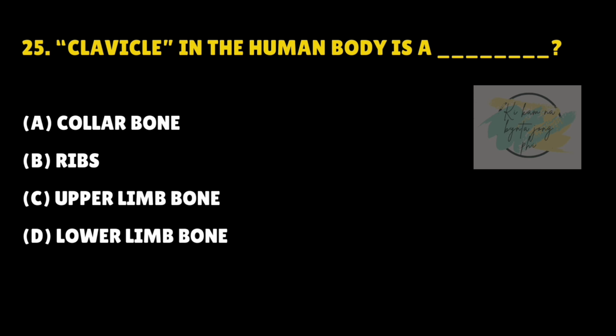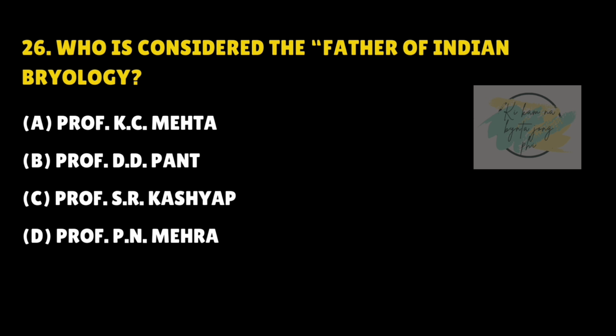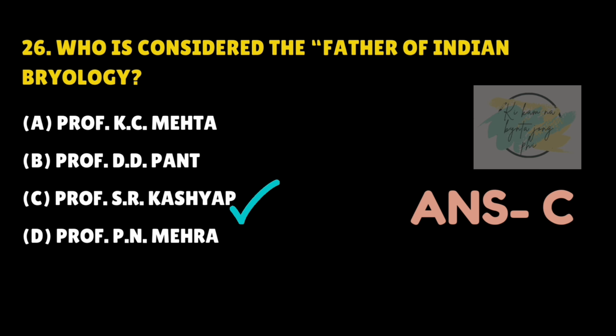Clavicle in the human body is a dash. Answer is A. Collarbone. Who is considered the father of Indian bryology? Answer is C. Professor S.R. Kashyap.